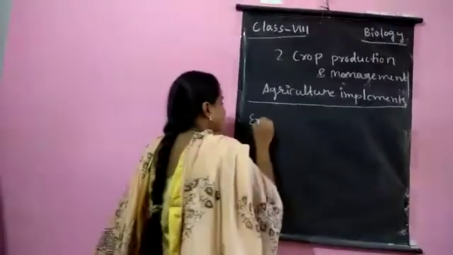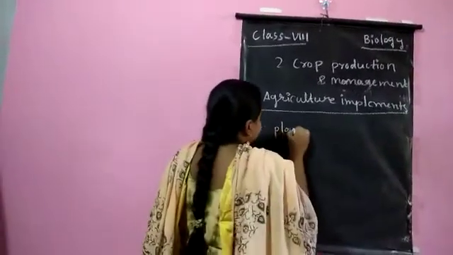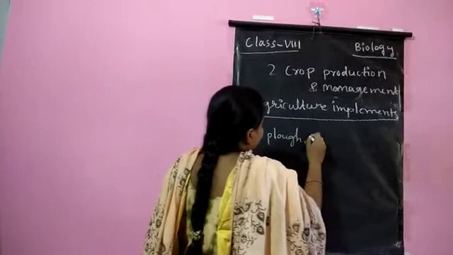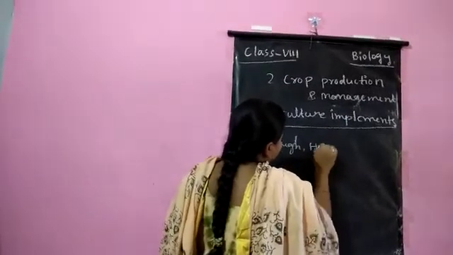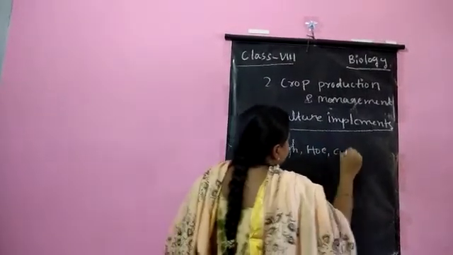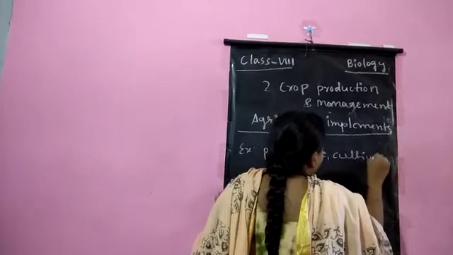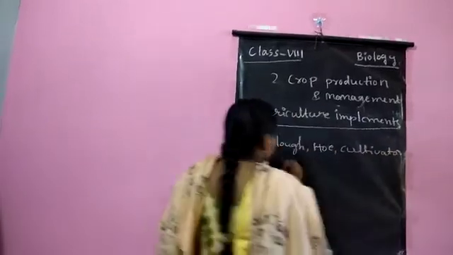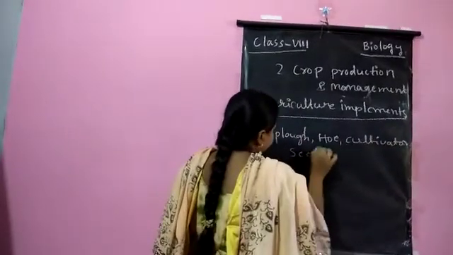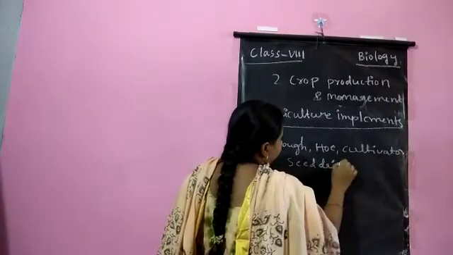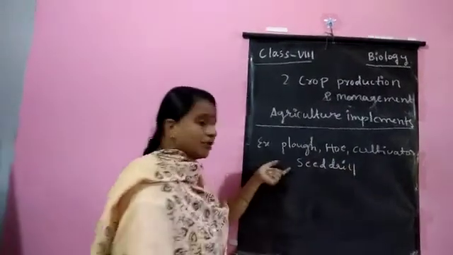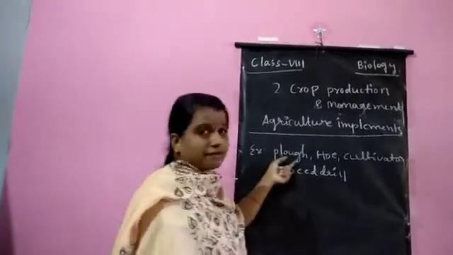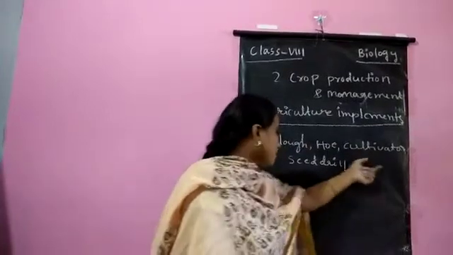Examples: plough, hoe, cultivator and seed drill.